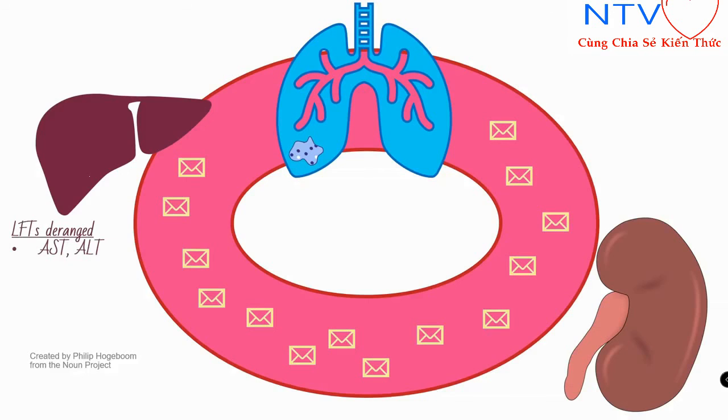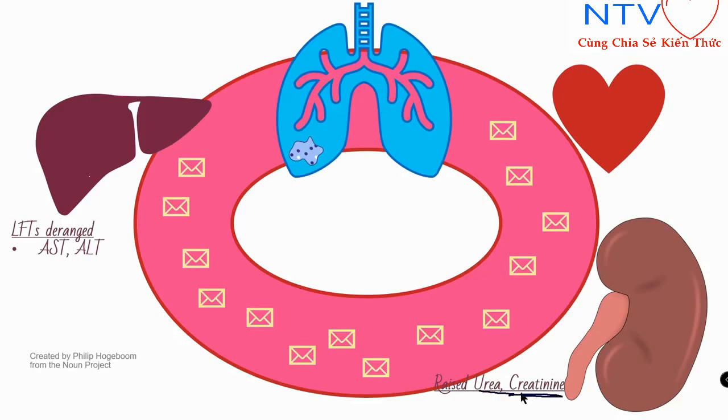So when kidney damage occurs, what will happen? Urea and creatinine will be raised, right? And when myocardial damage occurs, sometimes damage to the heart, myocardial tissue, may occur, it will lead to raised troponins, right?